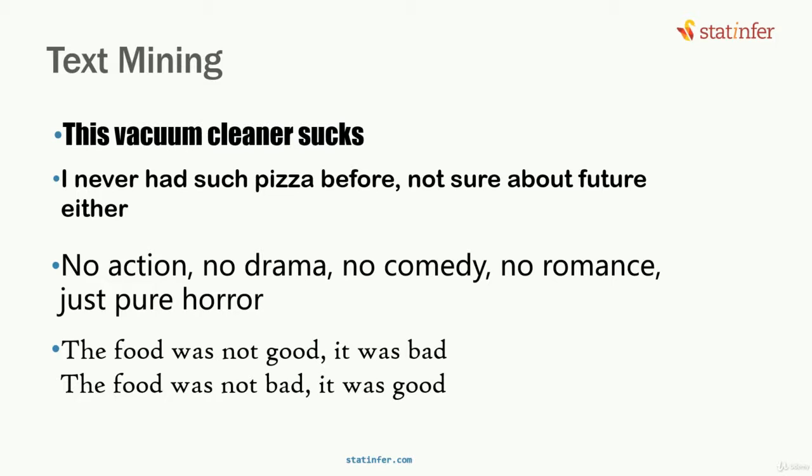Whereas with numerical data, if we say +1, it always means 1. It never means -1. Whereas in text data, one sentence can sometimes be positive, and the same sentence can even be negative. That's why text data is known as unstructured data.